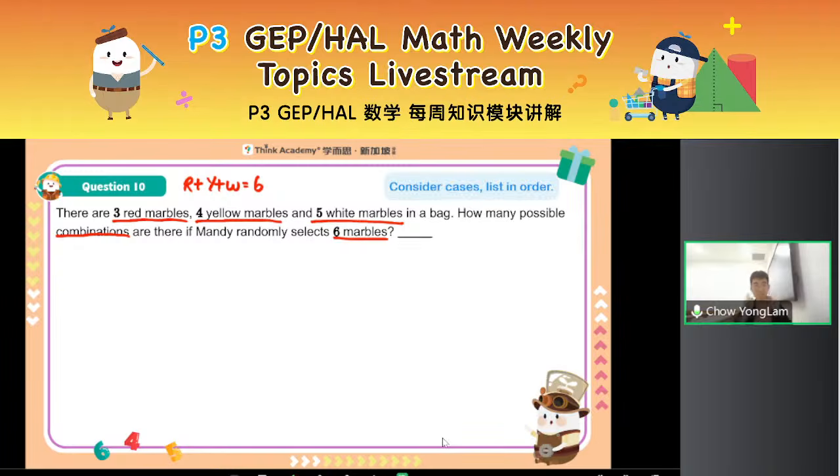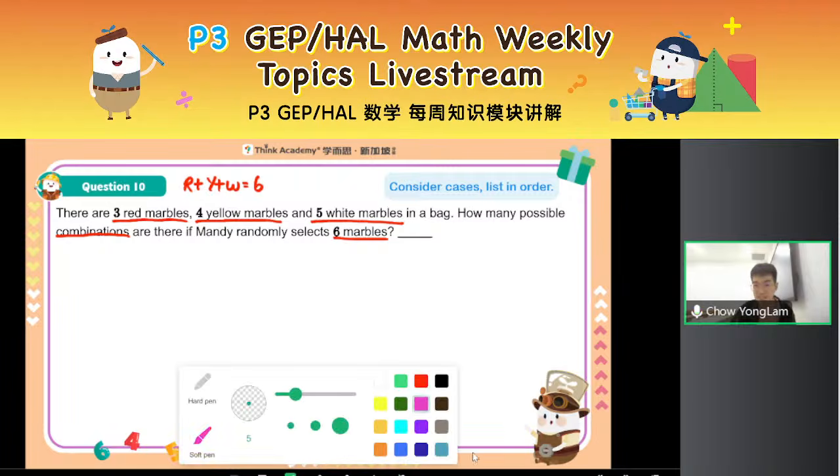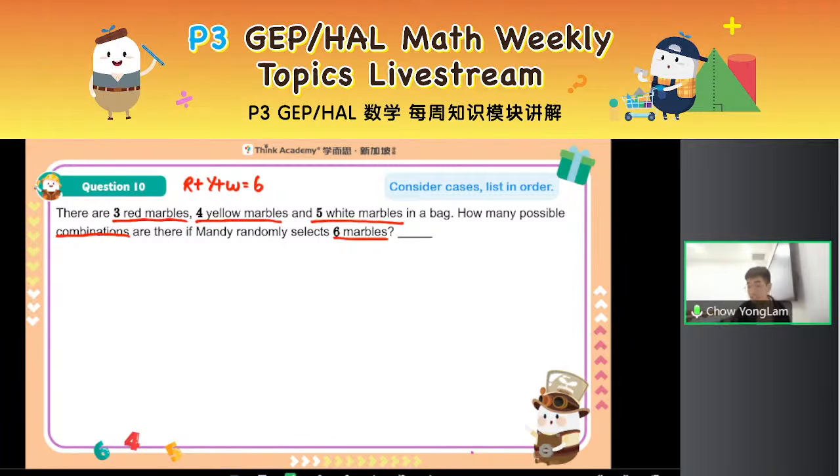Now, again, we consider different cases, right? So, looking at this problem, which one color should I start from? If I want to list my cases, it should be a color that cannot reach too many values. It could be some number, it could be some other number, but not too many. Then I choose that to list my cases. For example, there are 3 red marbles.